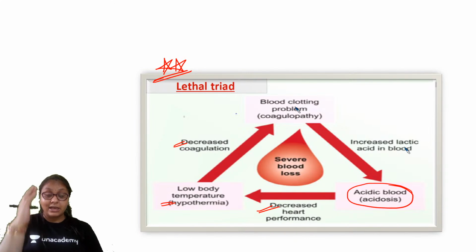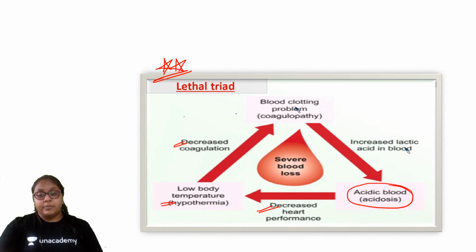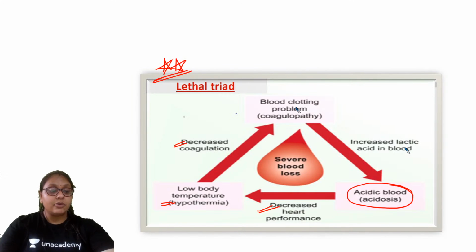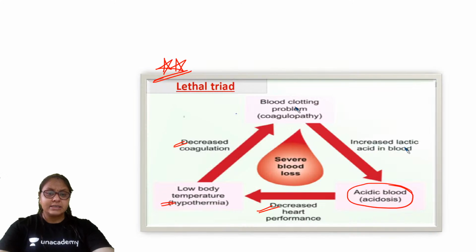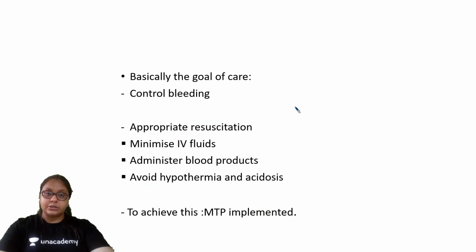Okay, this is the triad. One thing leads to the other thing leads to the third thing. So it is seen in case of severe blood loss. Is it clear? So what is the lethal triad? Lethal triad is hypothermia, coagulopathy and acidosis.